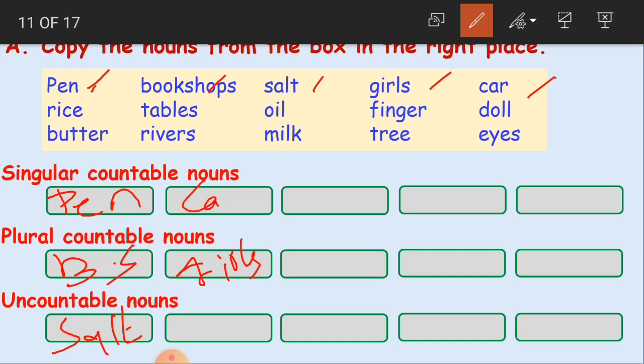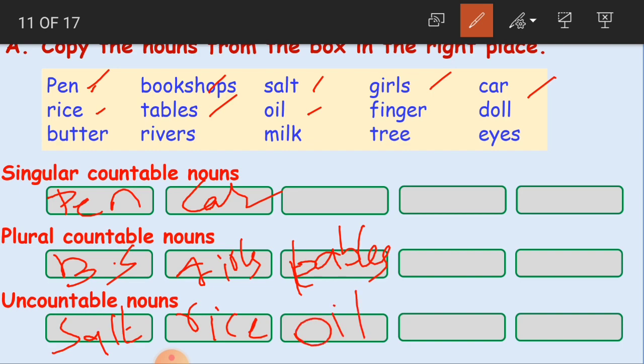So singular countable noun. Rice. Can we count rice? One rice, two rice, three rice? No. So it is uncountable. Tables. More than one table. So many tables. What does it become, children? Any guesses? Yes, it is plural. That is a plural countable noun. Oil. You cannot count. So uncountable noun. Finger. Only one finger. What does it become then? Singular countable noun.